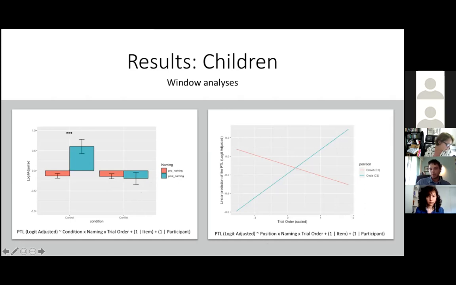And when we look only at the conflict trials, the only significant interaction that emerged is an interaction between position and trial order. As you can see here, there was a significant increase in PTL across the two windows. And so the participants' PTL tended to increase as more trials were presented.